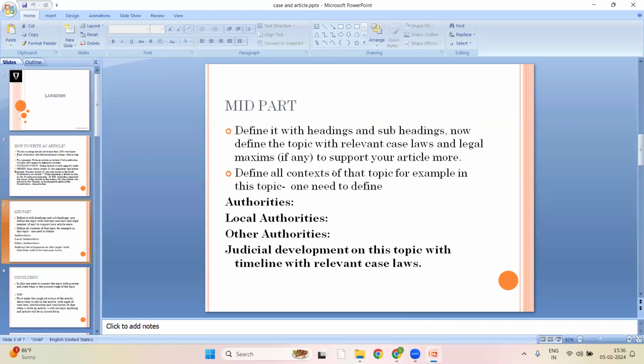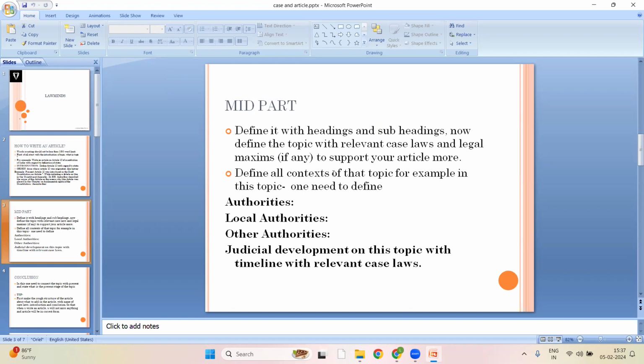Now the mid part. In the mid part, you have to explain the topic with all context, with headings and subheadings. And you have to also use case laws with that, like what the judicial developments in the case are, what the judge says later, what the judge said in a previous judgment.